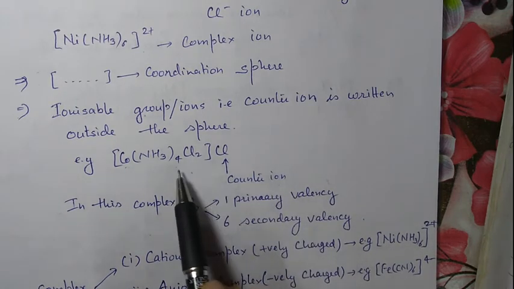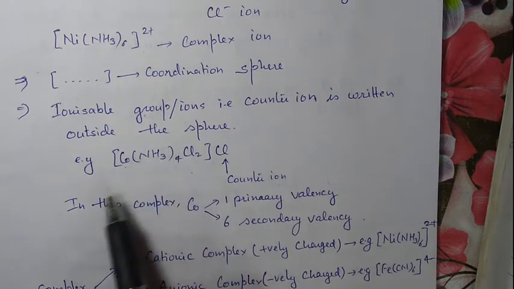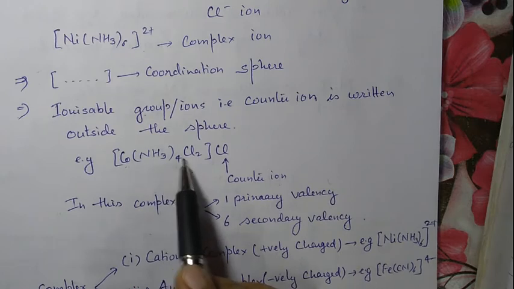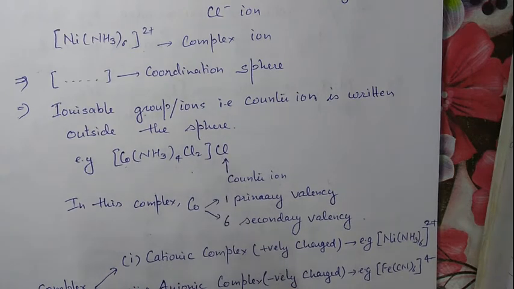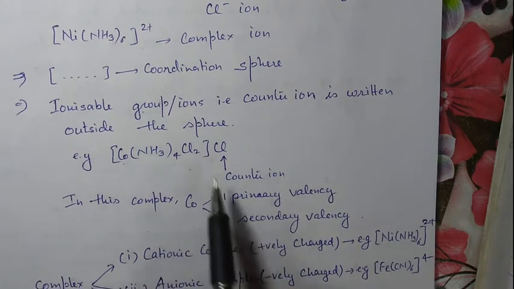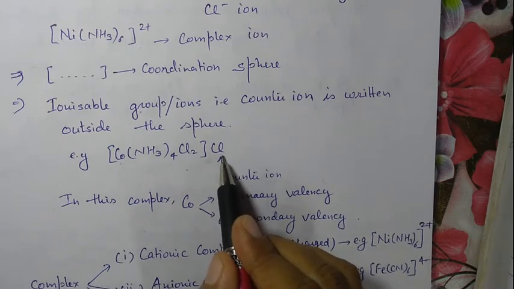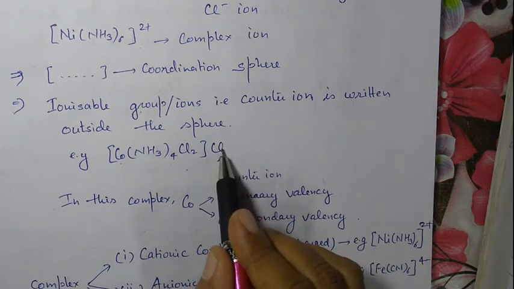These are called the secondary valency of metal, and this one is the primary valency of metal. In this complex, cobalt has 1 primary valency and 6 secondary valency. These are the counter ions which can ionize. This is the ionizable chloride.